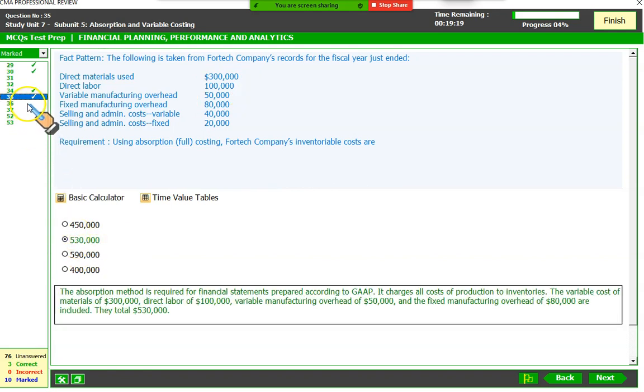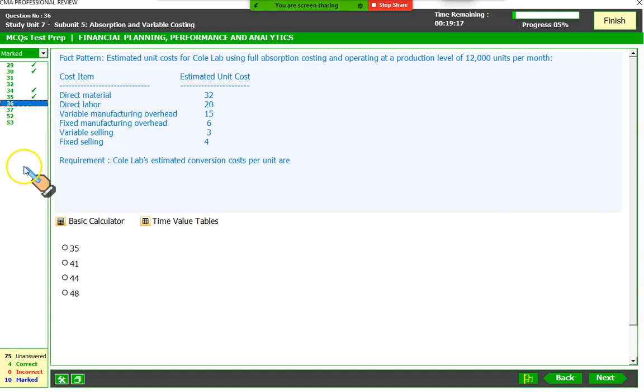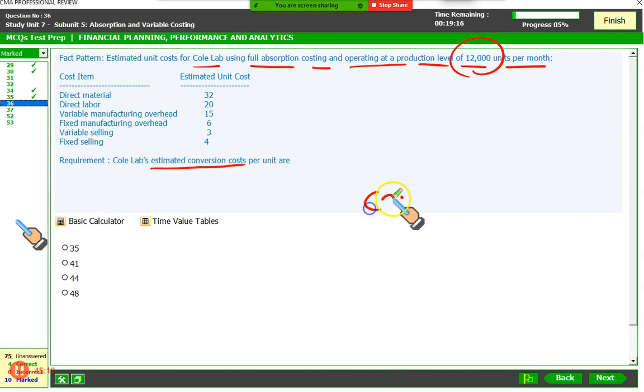Then we'll do some difficult questions. Let us do all the easier ones first. This is a good one. Now, the estimated unit cost for Coal Lab using full absorption costing and operating at a production level of 12,000 units is as follows. When we produce 12,000 units, this is our unit cost detail. What we are required to find out is the estimated conversion cost. We know conversion cost is the sum of direct labor and the manufacturing overhead.